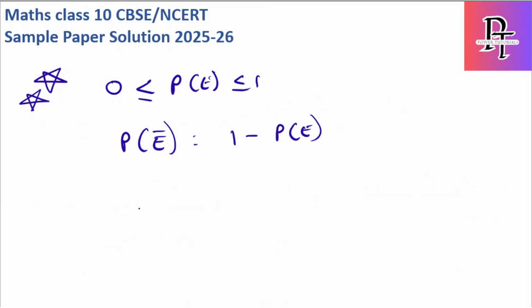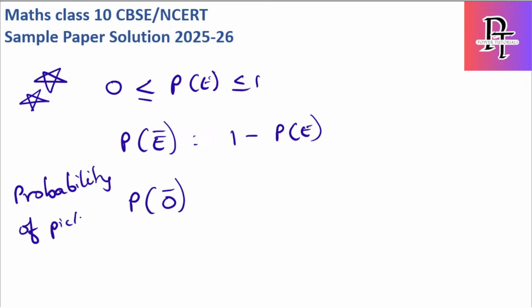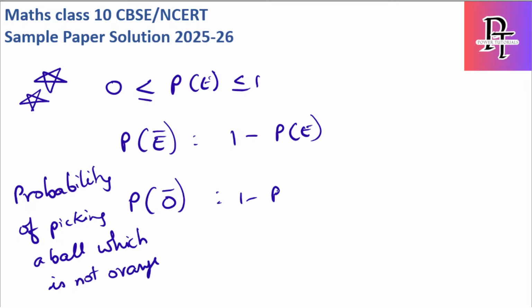If I ask you the probability of picking a ball which is not orange, for this case it is 1 minus P of orange.